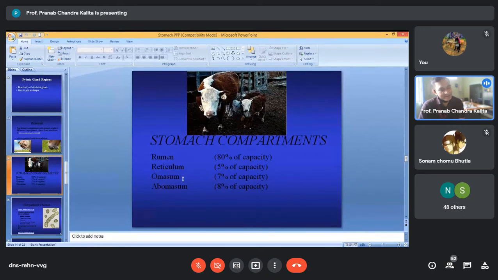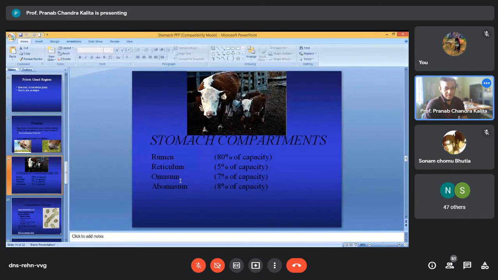There is a difference. You got my point? In rumen and reticulum there is no lamina muscularis, but in the omasum the lamina muscularis mucosae is present. That is the only difference between the histological structures of the rumen, reticulum, and omasum.